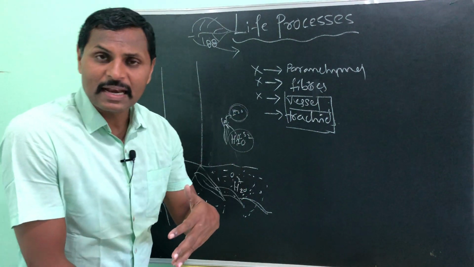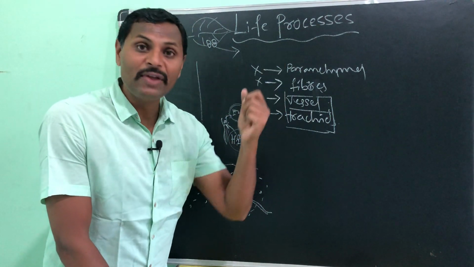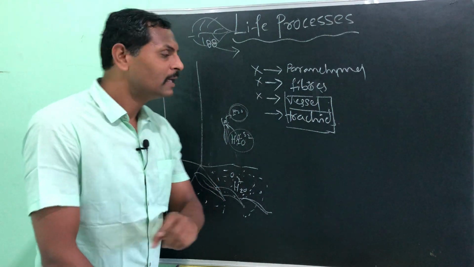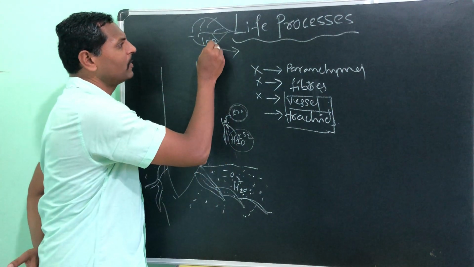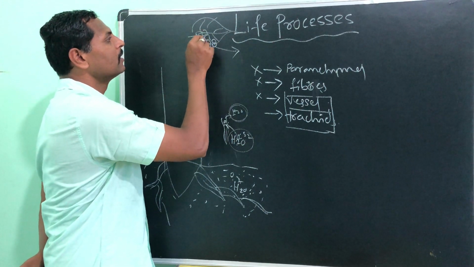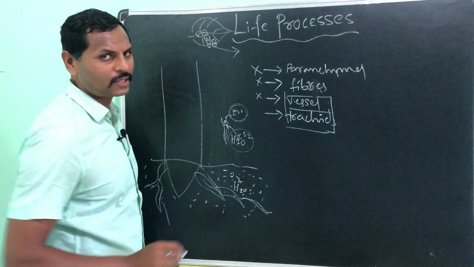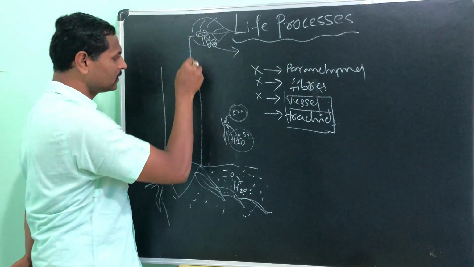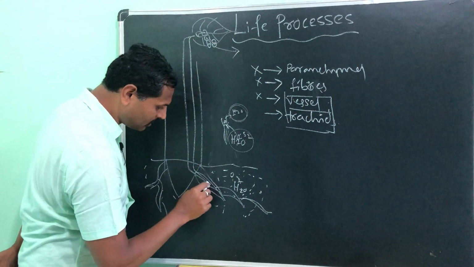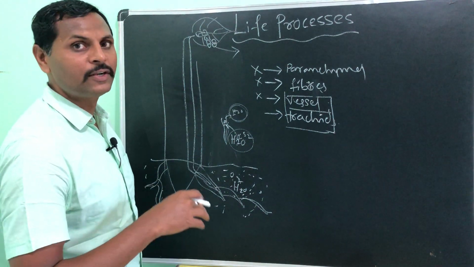In the summer season and when the wind is blowing in excess, transpiration is more. So because of the transpiration, the cells present here lose water, isn't it? And this is our xylem vessel, xylem tissue.